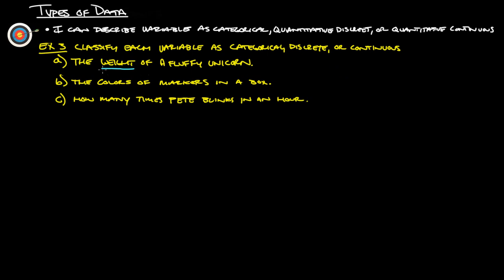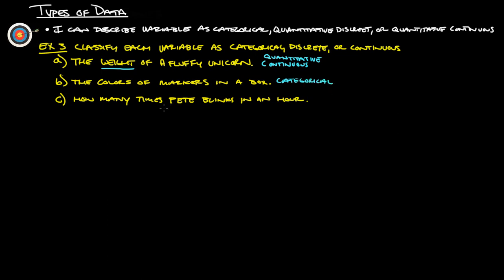Weights, heights, lengths, stuff that you measure always depends on what degree of accuracy you go to. So this would be continuous. It's actually officially quantitative continuous. The colors of markers in a box, so that is a different category. Different colors, green, red, blue, doesn't have anything to do with numbers, so that would be categorical.